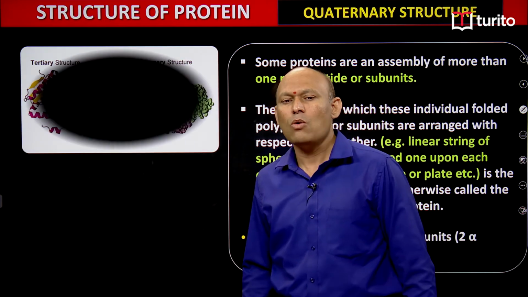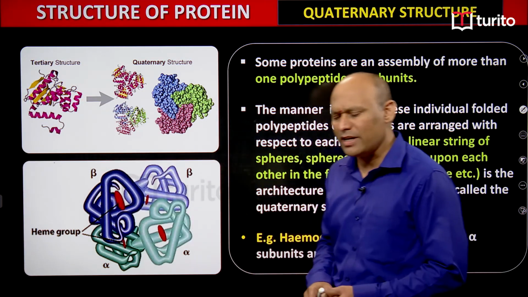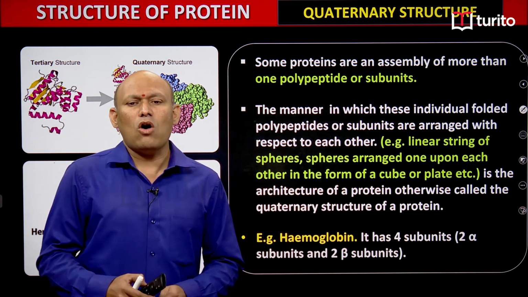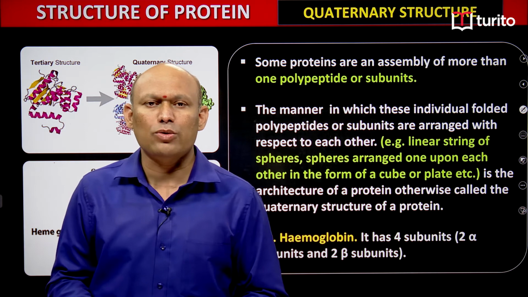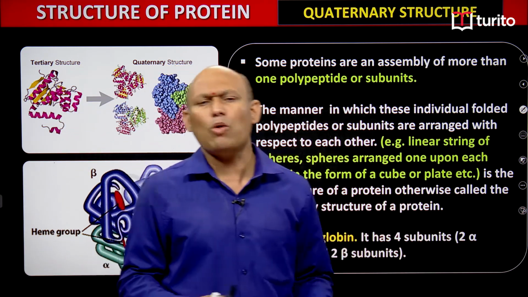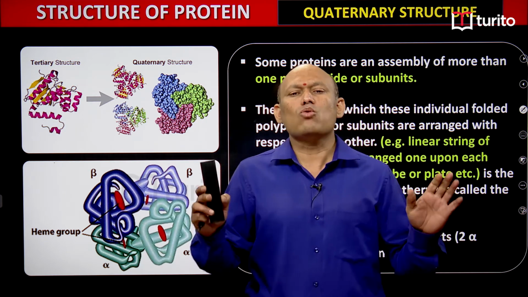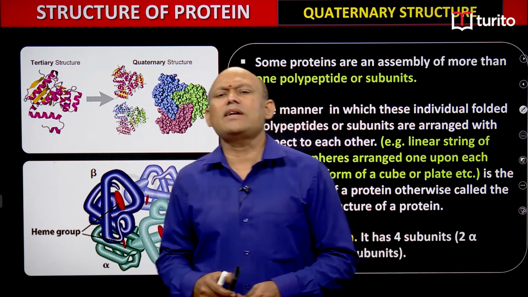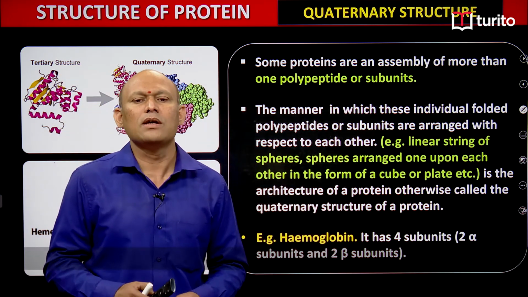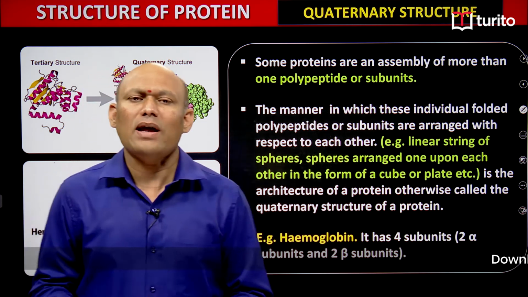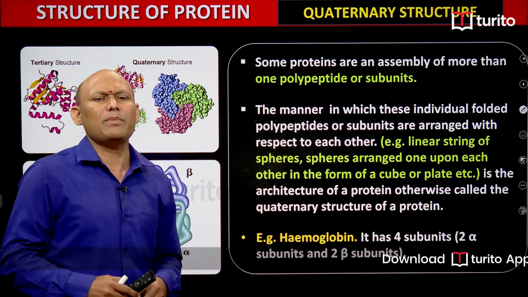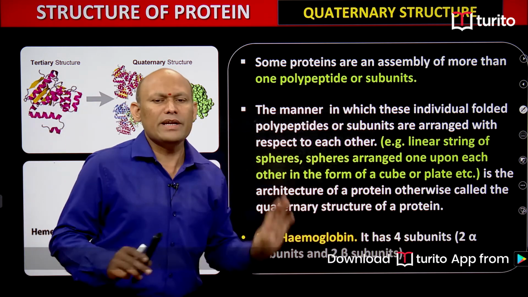Quaternary structure. What exactly is quaternary structure? You see here, sometimes what happens, students, some proteins are an assembly of more than one polypeptide chain. Generally some proteins are formed of only one polypeptide chain, students. But in quaternary structure, proteins always have more than one polypeptide chain, students. So some proteins are an assembly, and assembly means a group of more than one polypeptide chain, and those polypeptide chains are also called subunits. It is very simple.